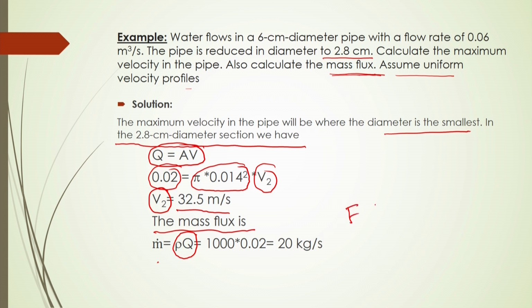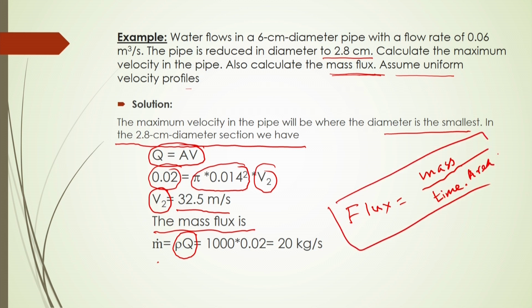So, flux is defined as mass per time per area. This is your flux.